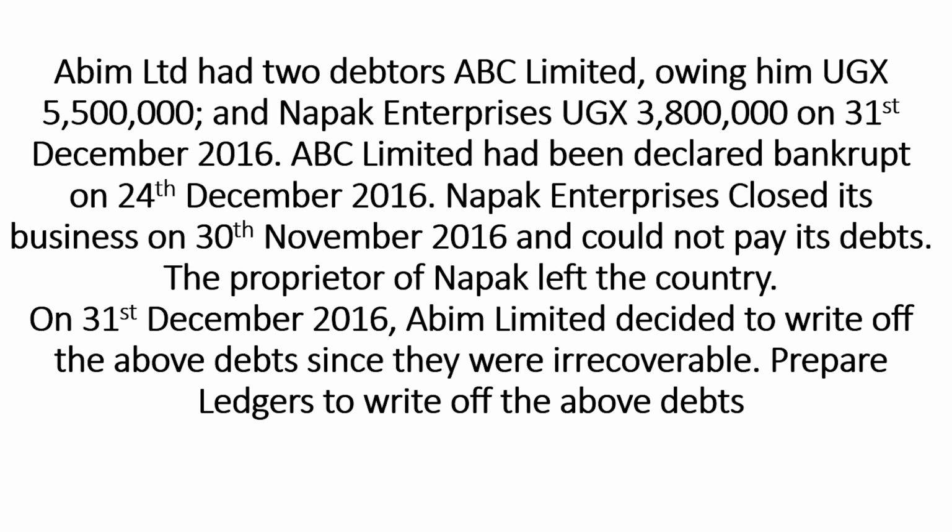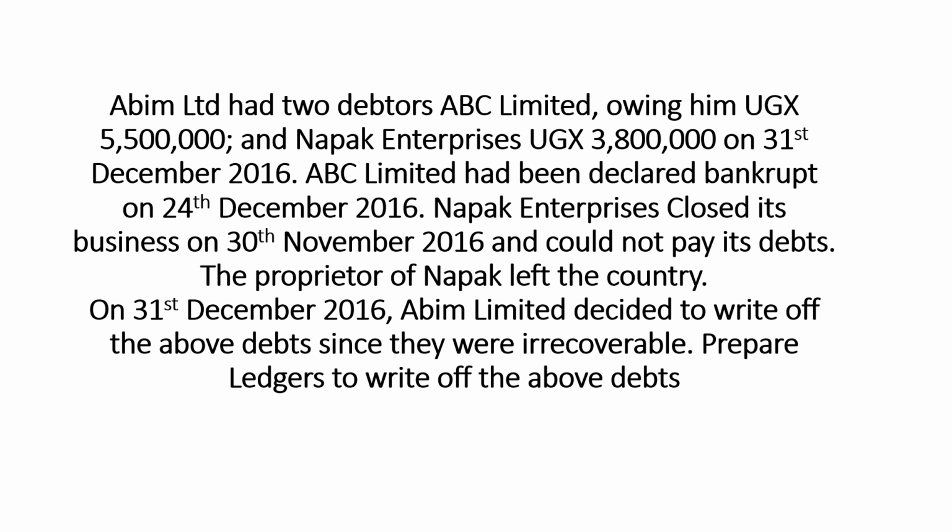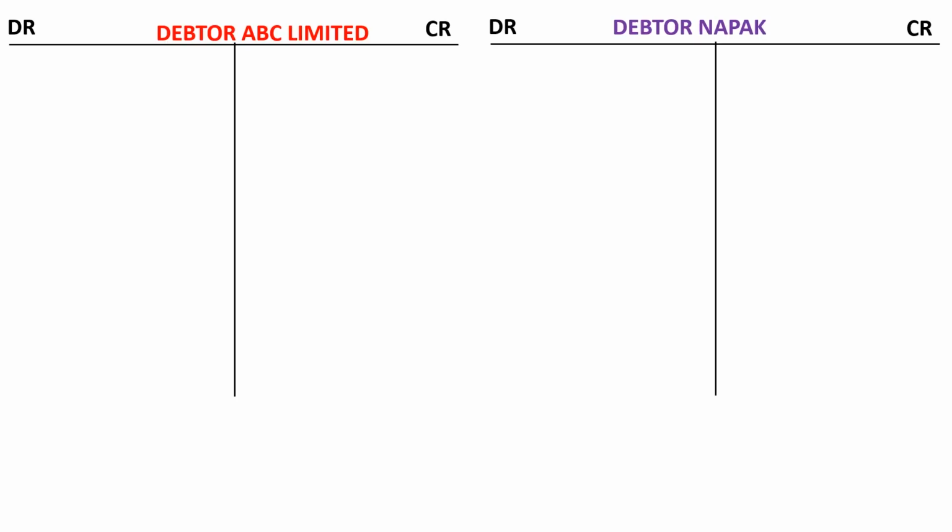So what we're being required to do here is to prepare ledgers to write off the above debts. To write the ledgers for the bad debts, first of all, these debts existed in his books to begin with. So when we look at the account for debtor ABC Limited in the books of Abim Limited, ABC Limited is a debtor.